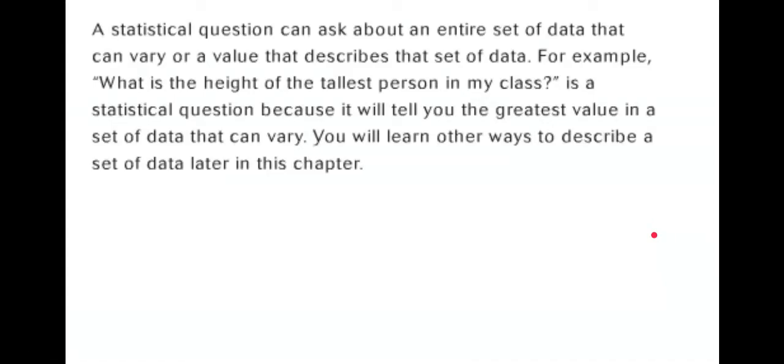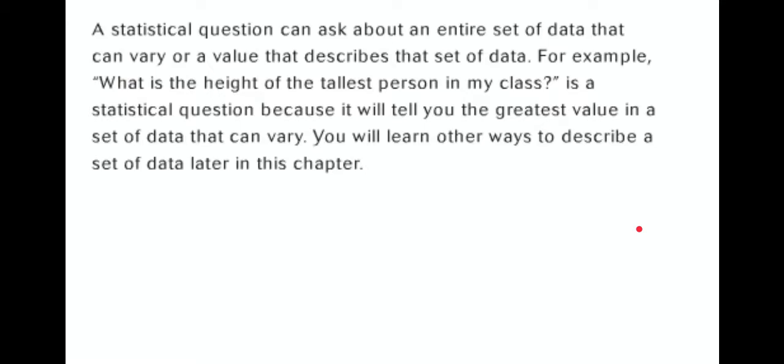A statistical question can ask about an entire set of data that can vary, or a value that describes that set of data. So this is a different type of statistical question than what we just talked about. For example, what is the height of the tallest person in my class? Is a statistical question because it will tell you the greatest value in a set of data that can vary. You will learn other ways to describe a set of data later in this chapter.